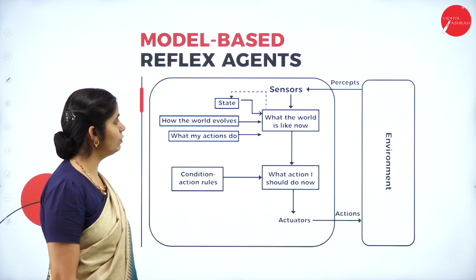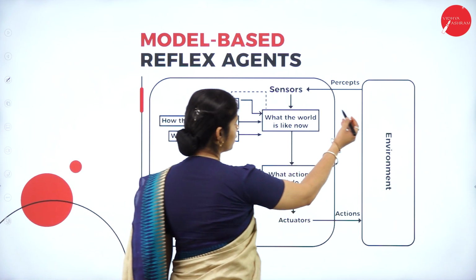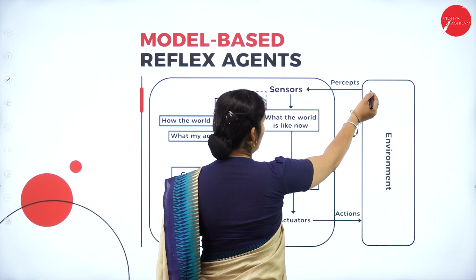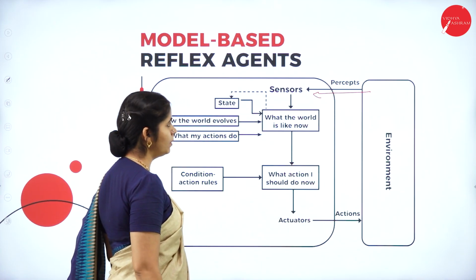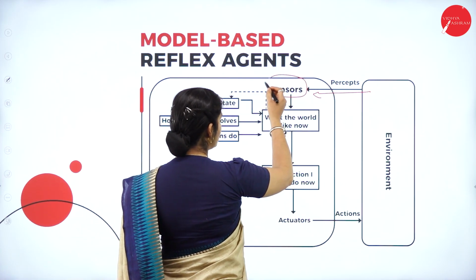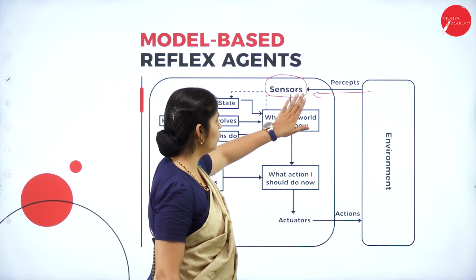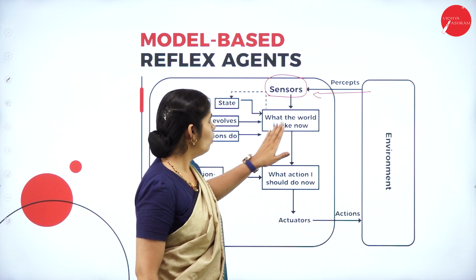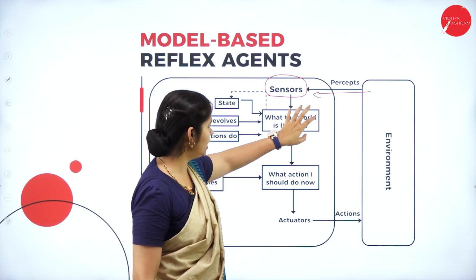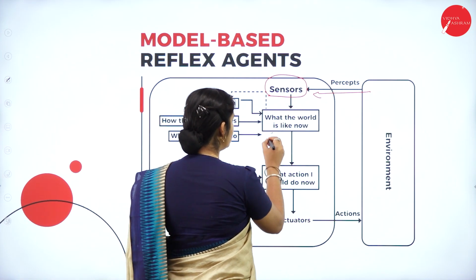Whatever the room temperature we have taken here, we have the environment. Who is going to perceive the environment? The agent is going to perceive the environment with the help of sensors. Once it perceives the environment, it has to check what the world looks like. So it is the current situation.